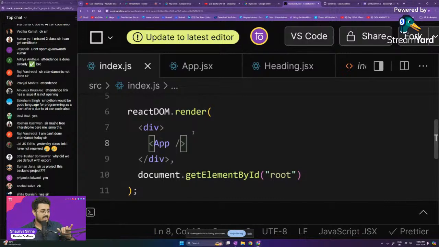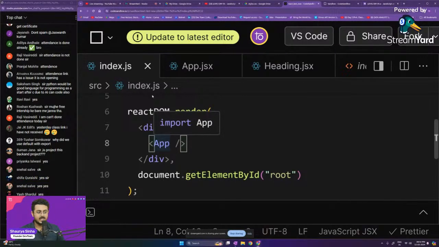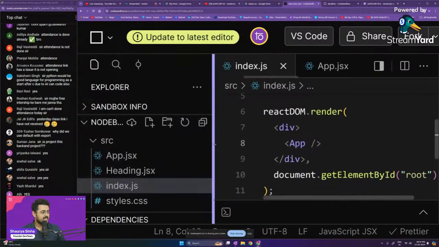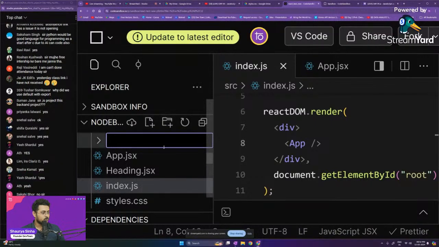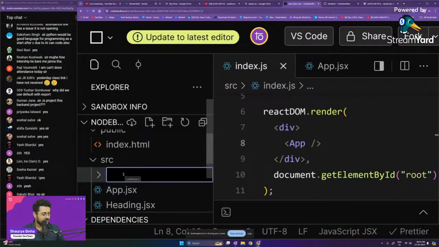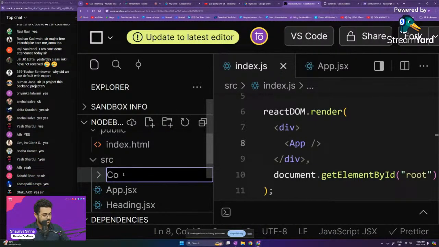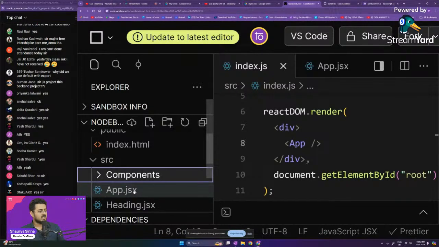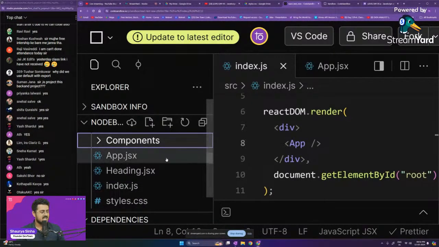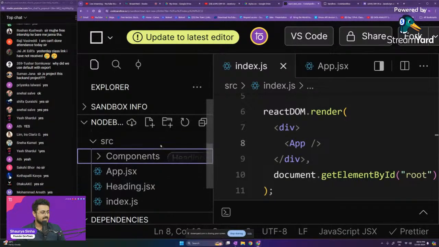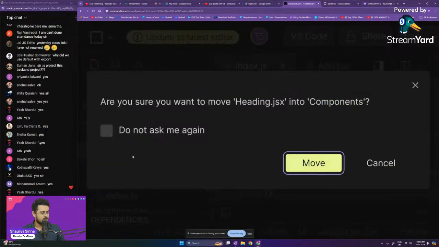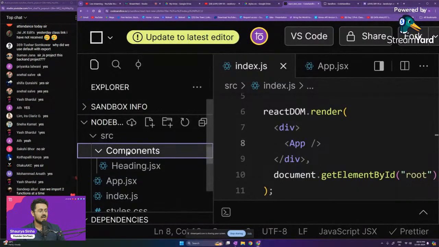So right over here, guys, we are just going to render the app. Then we are going to create a folder. We're going to create a new folder inside of src. We're going to call this components. This folder is going to be called components, guys, and all our components, including the heading.jsx for our purpose, are going to be present inside of our components folder.